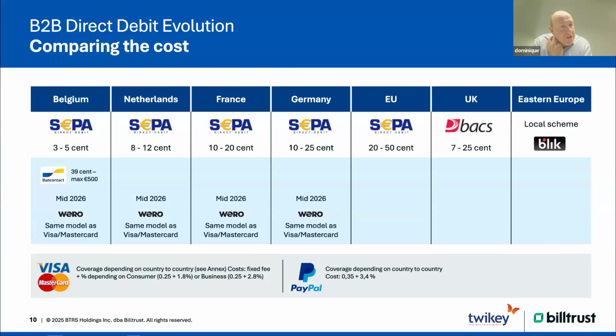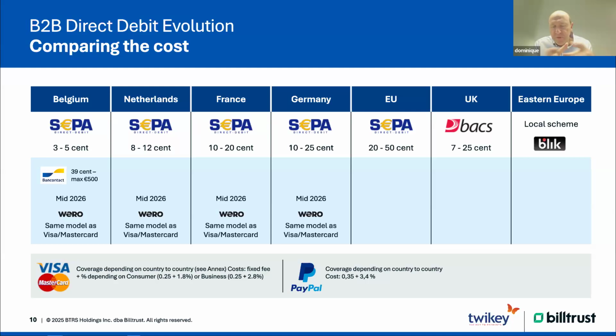Now, a second thing why it is so cheap is because you can compare it a bit over the countries. What I share you here is an insight over the different countries. So you see Belgium, Netherlands, Germany, and you see different prices. What you should know is if you have, for instance, a bank account in Belgium, the 3 to 5 cents is all over Europe. So if you have customers in Italy and you're collecting money in Italy, but from a Belgium account, then it will cost you 3 to 5 cents maximum. So it's the original account and your original bank that determines the price of those transactions.